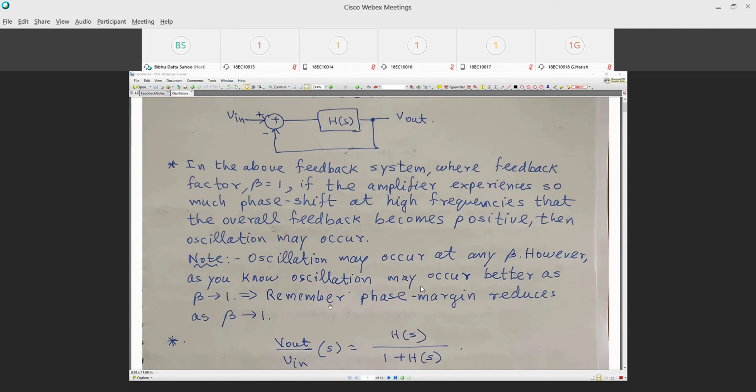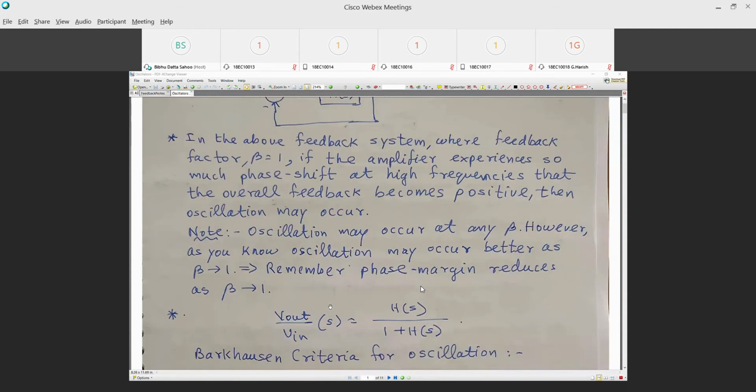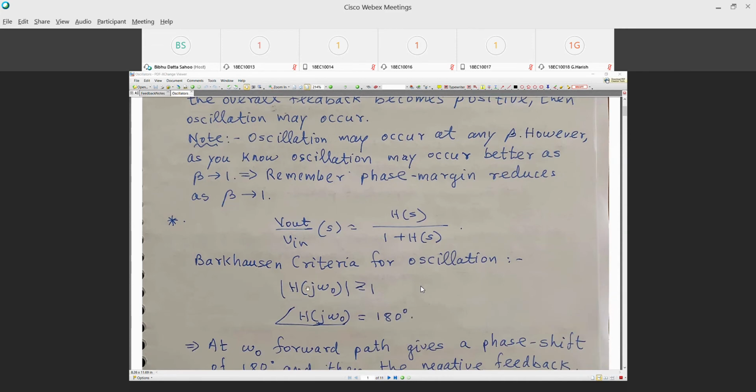Okay. Now we saw that H of S equals 1 by 1 plus H of S, and the Barkhausen criterion for oscillation is this. Now keep in mind, in the previous one we talked about minus 180 degrees, and here we have put a feedback factor of 1 because in an oscillator we want the maximum feedback factor. We talked about minus 180 degrees. Now keep in mind, here we talk about 180 degrees. In reality, it is minus 180 degrees.